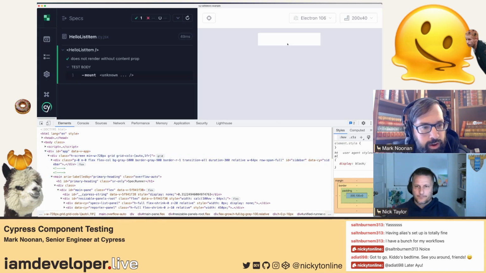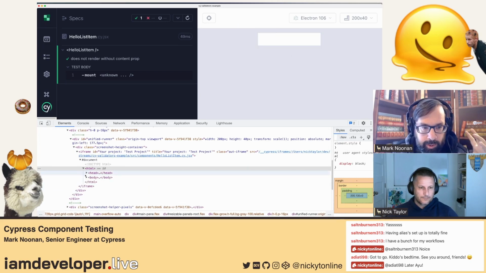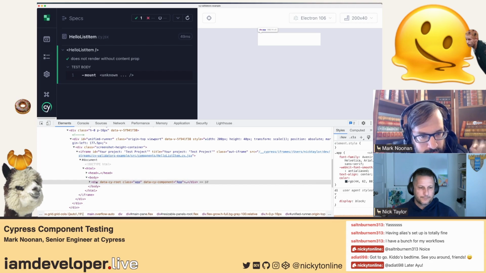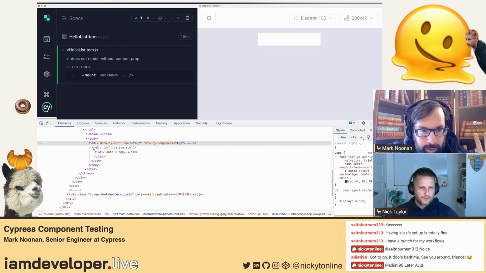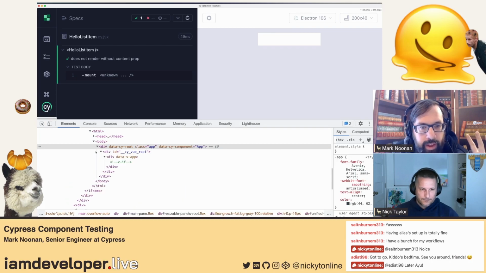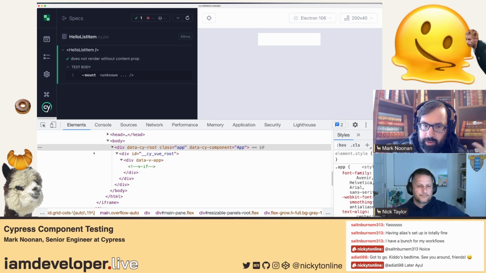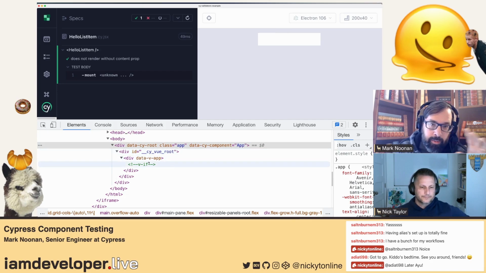And so here, what I would do is click on whatever the little helper is. Yeah, that works. So you're inside the iframe now that Cypress makes to contain your component. When you go into the body tag, you will see this data-cy-root element. And inside of that, there's a little bit of extra Vue helper stuff. And then there is just the comment left over from the component representing this v-if logic. So Vue didn't render.